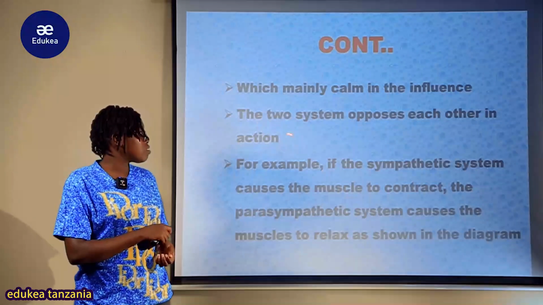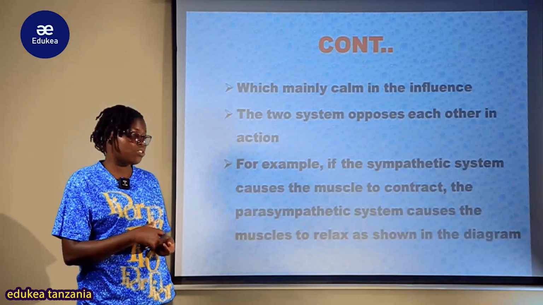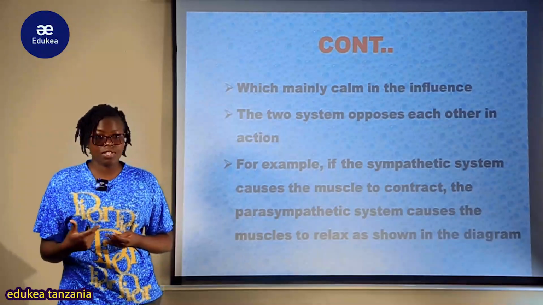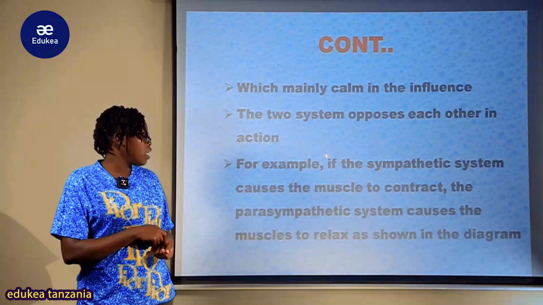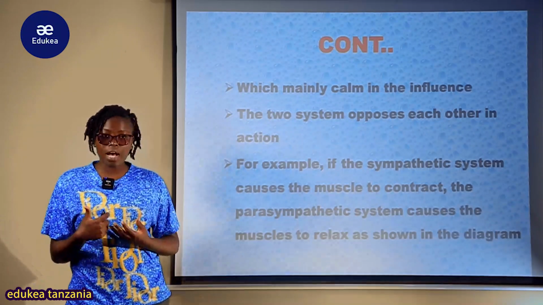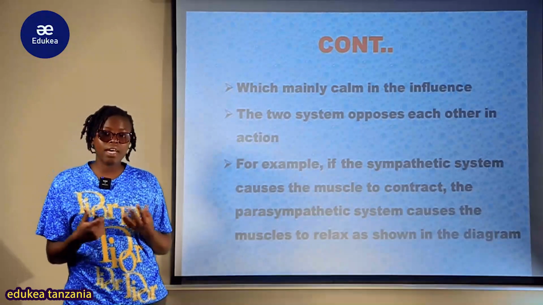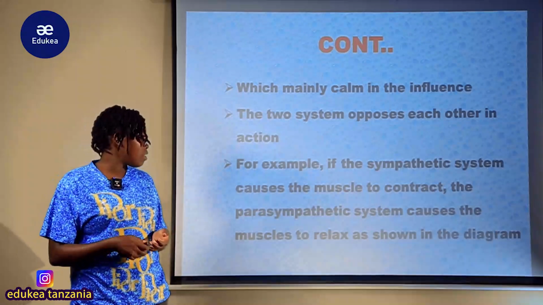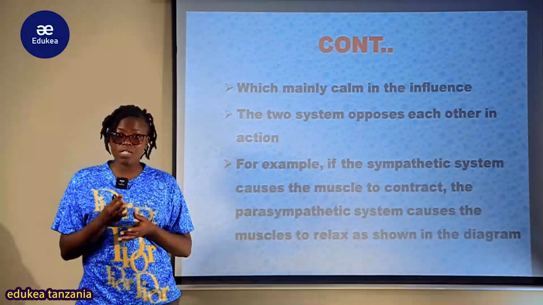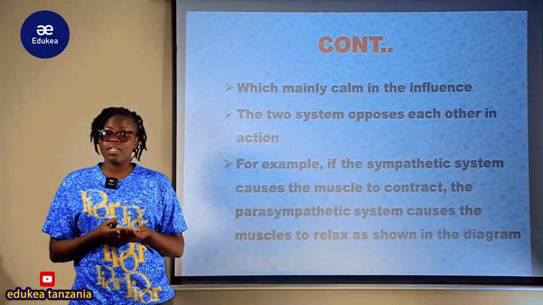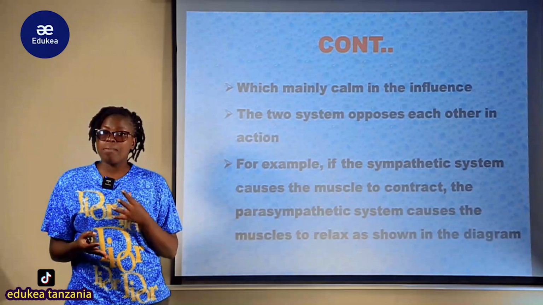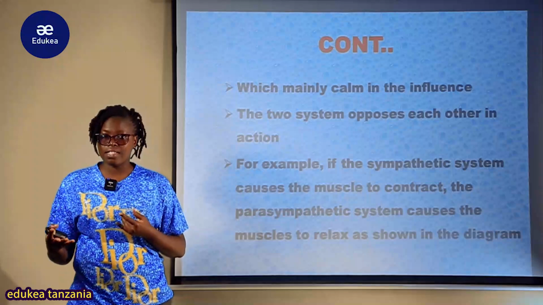So the two systems oppose each other in action. So for example, if the sympathetic system causes the muscles to contract, kwa mfano kama sympathetic system yenyewe imepelekea contraction of muscles, yenyewe the parasympathetic itapelekea dilation, meaning that these two parts of the autonomic nervous system, sympathetic pamoja na parasympathetic, they tend to work together lakini antagonistic, meaning that moja ki-contract mwingine anadilate.